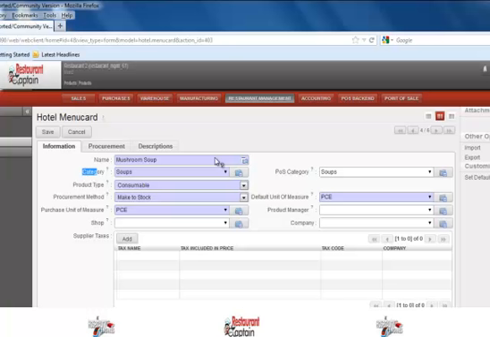It also includes the POS category under which this particular product will be shown. What is the product type, whether it is a consumable one, stockable one or a service, you can select from the drop down menu. Procurement method will tell whether it is make to stock or make to order. Similarly, you can have your own unit of measurement to define this particular product.